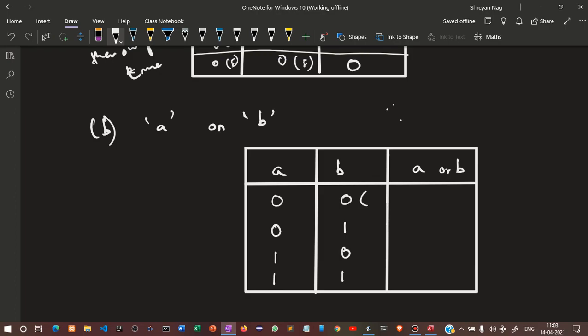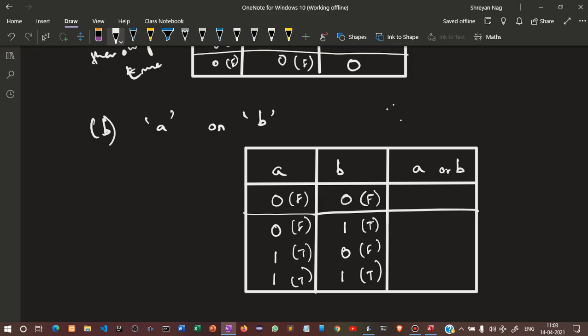So we'll write beside it: false, true, false, true, false, false, true, true. Now look, in the first case, both of them are false.